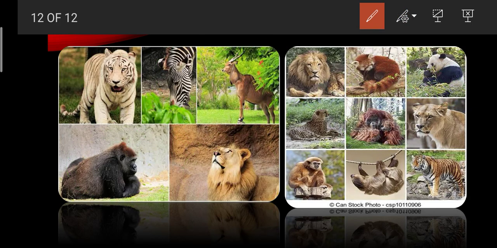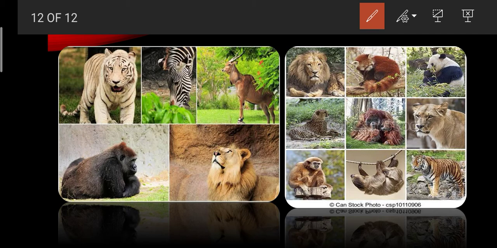So which means that these all animals bear mammary glands, and they have limbs which are modified or differently used by different animals on the basis of their feeding habit, their living habit, and their habitat.